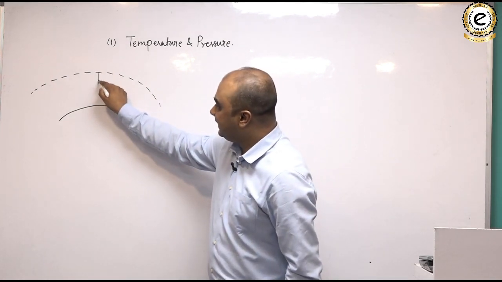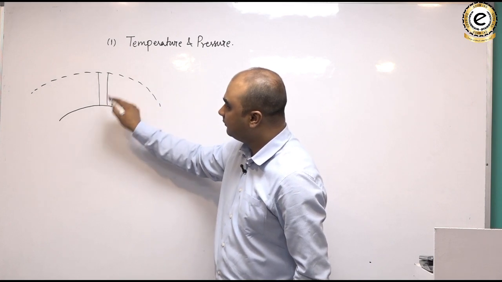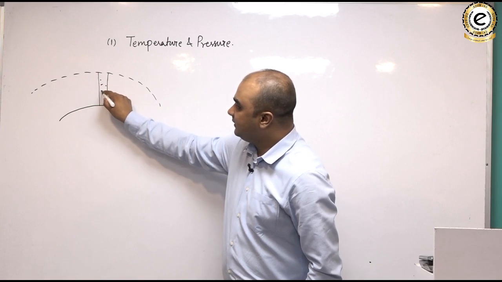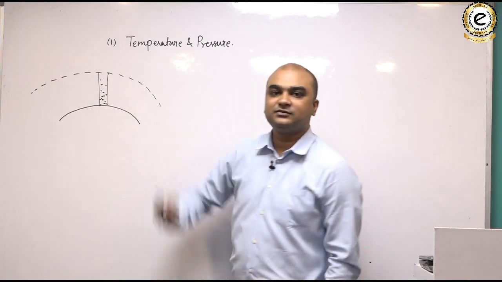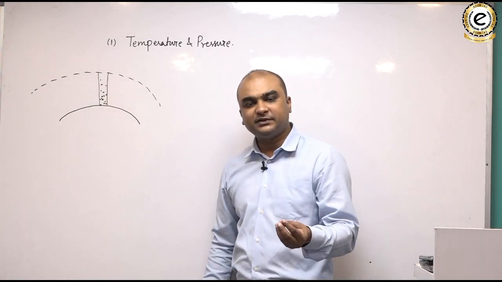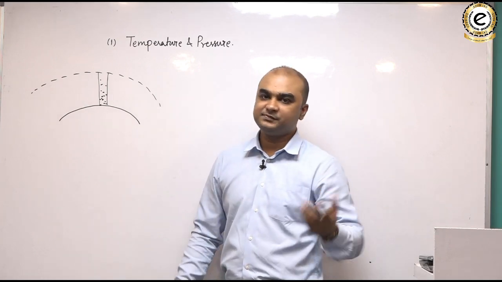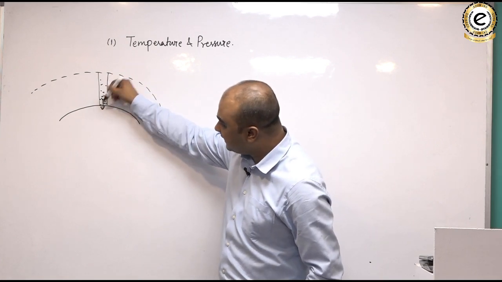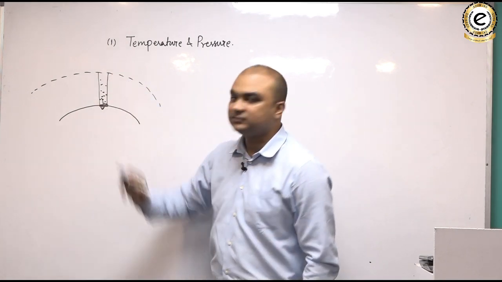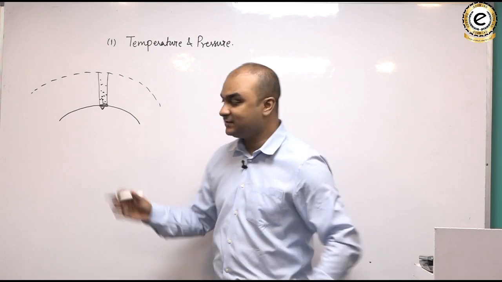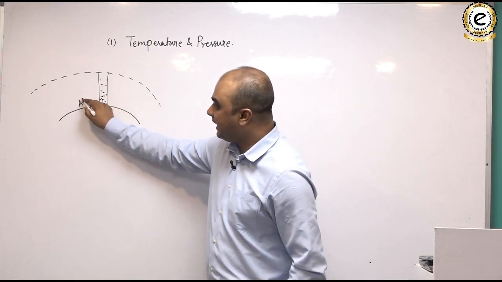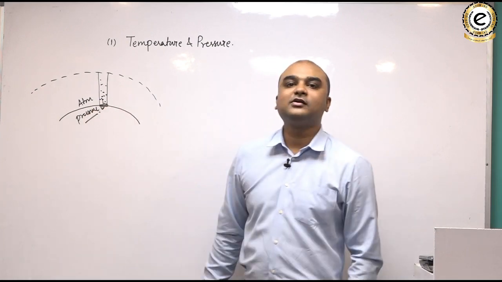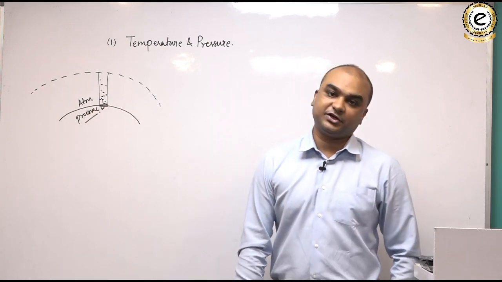And if I take a unit column in that atmosphere, it would contain gaseous particles, water vapor, dust particles, etc. And all these elements would exert a weight over the surface of the Earth. This weight is known as atmospheric pressure, or popularly called air pressure.